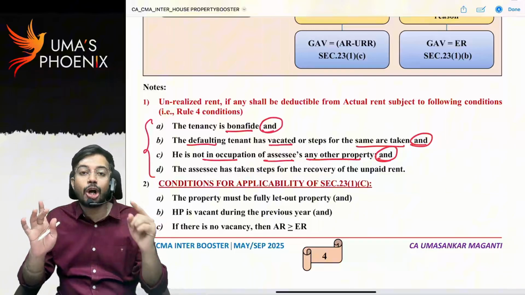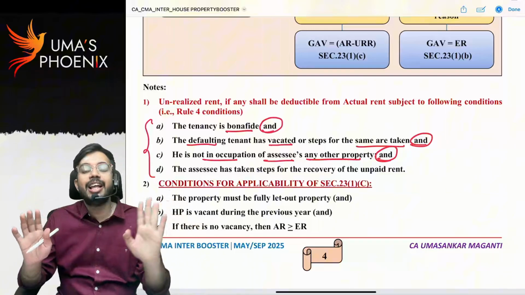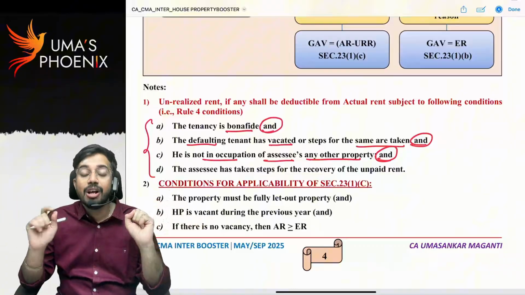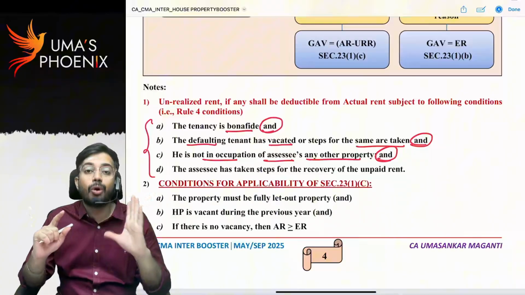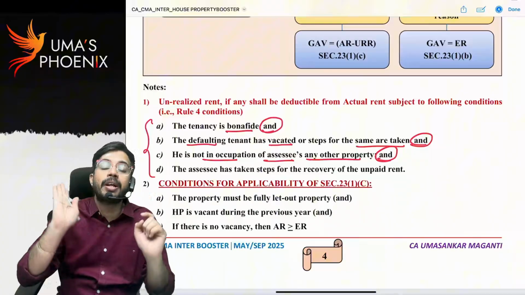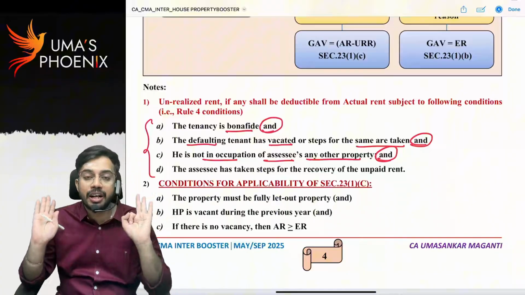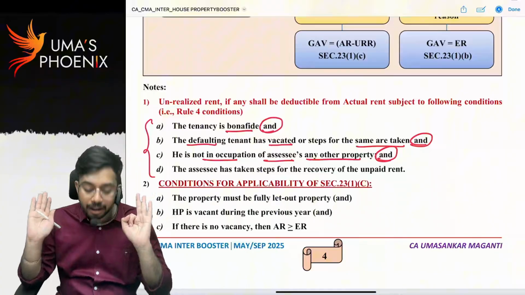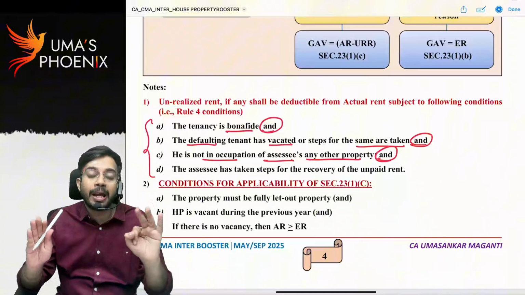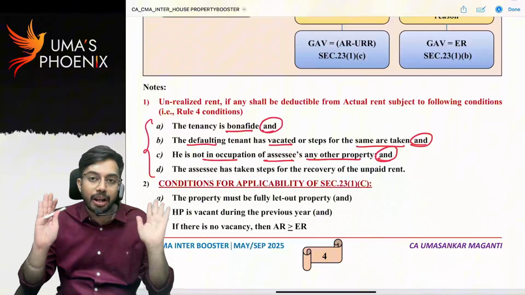If he comes and joins in my second flat, then unrealized rent is not reduced from actual rent. Unrealized rent will be reduced only if the defaulting tenant does not occupy another house property of the owner. So that is the third condition: the defaulting tenant shall not occupy another house property of the same owner.